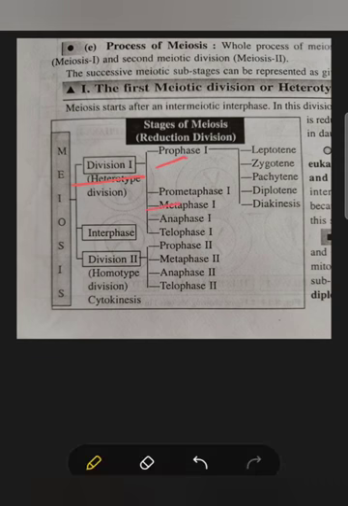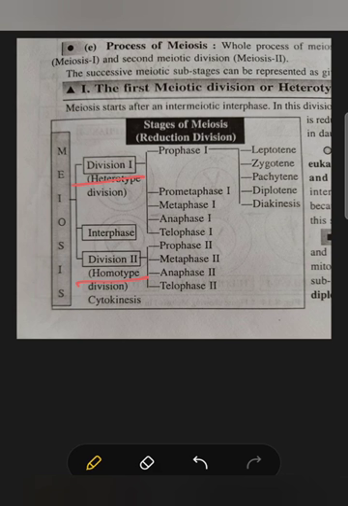In your book, you don't have to learn the detailed description of prometaphase. If you just learn prophase, metaphase, anaphase and telophase and their detailed description and characteristics, that will be enough for you. And then you can see that division 2, the second meiotic division, is also divided into the same 4 stages, only the name changes to prophase 2, metaphase 2, anaphase 2 and telophase 2. So the names of the subdivisions under division 1 and division 2 are the same.